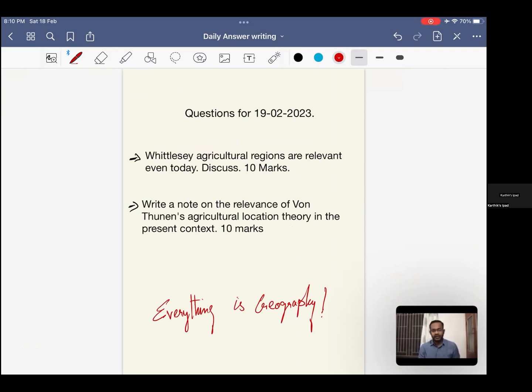And with respect to questions for tomorrow, two questions, and this comes from the syllabus topic of agricultural typology from Economic Geography Paper 1, and models and theories where we have the Von Thunen model of agricultural locations. So 20-mark questions, one question each. Whittlesey agriculture regions are relevant even today. So a present day discussion has to be made for the world. Write a note on the relevance of Von Thunen agriculture location in the present context. This is general, open-ended. Again, the relevance of Von Thunen. Right? Everything is covered. Thank you.